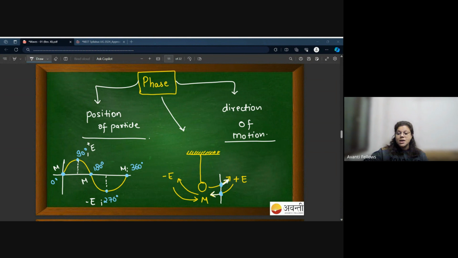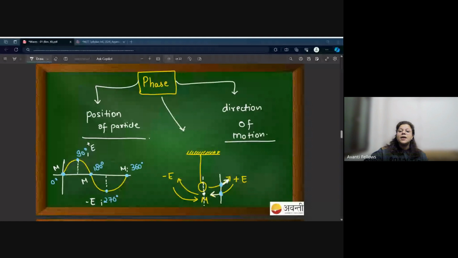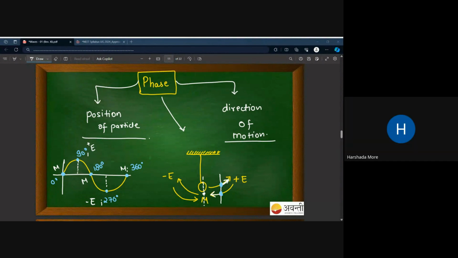As you can see, in oscillation as well, this mean position is crossed thrice. One, when it is moving towards positive extreme; second, when it is coming from positive extreme; and third, when it is coming from negative extreme. So the particle was crossing the mean position three times, and three times you also got to see the mean position: 0 degree, 180 degree and 360 degree. Do we get this? Yes ma'am.